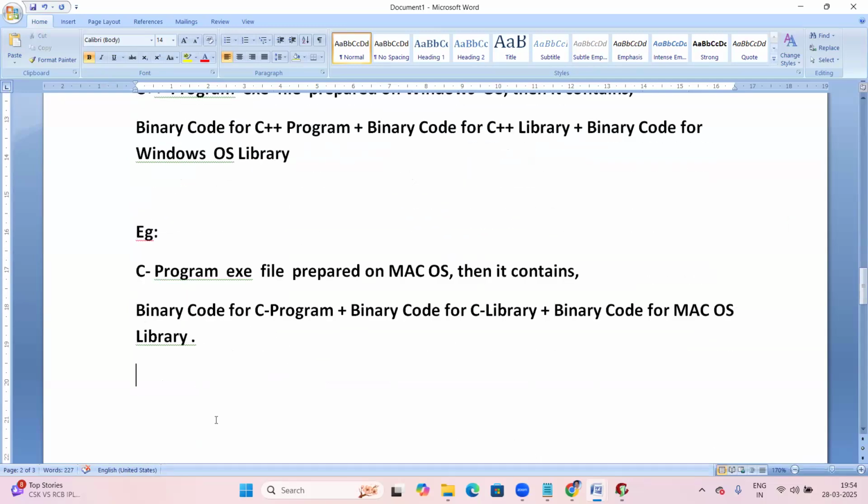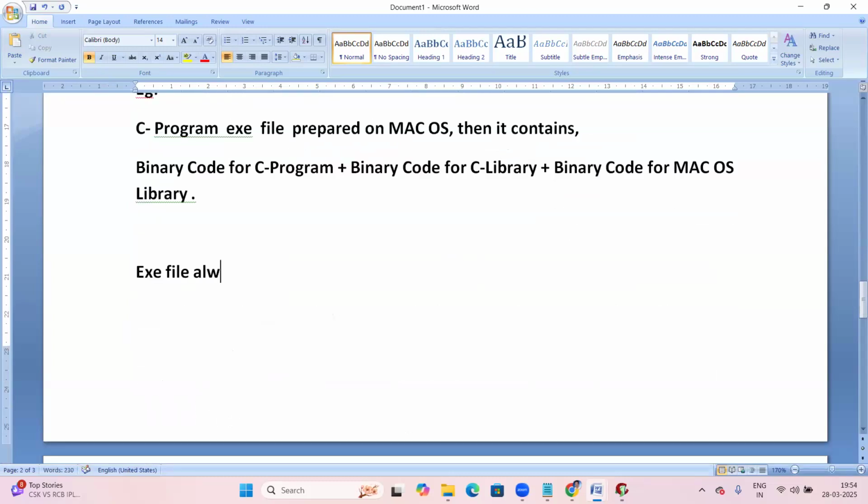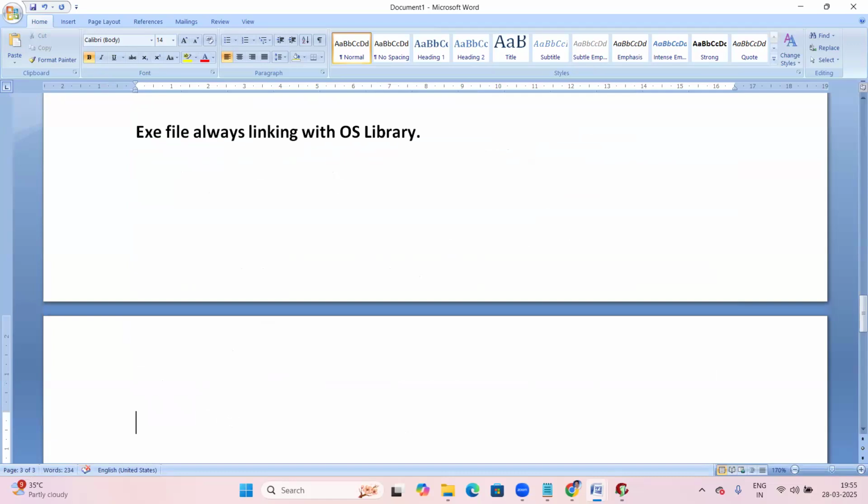So the OS library becomes part of the exe file. So the exe file contains the OS library.